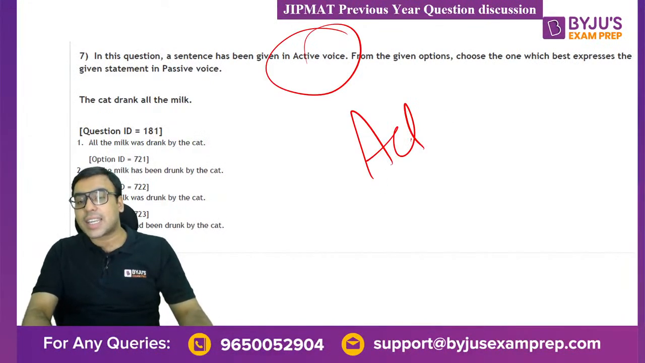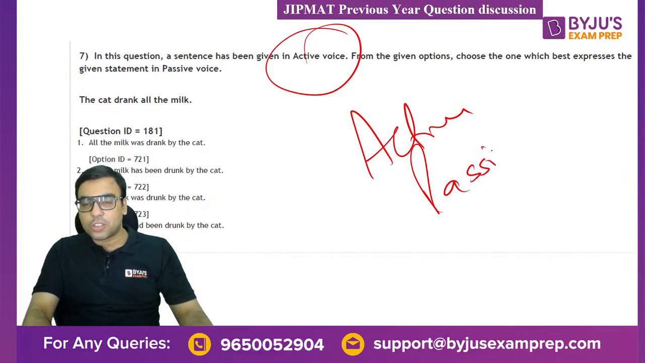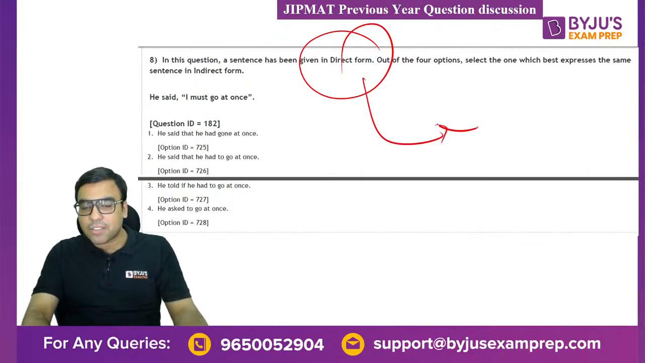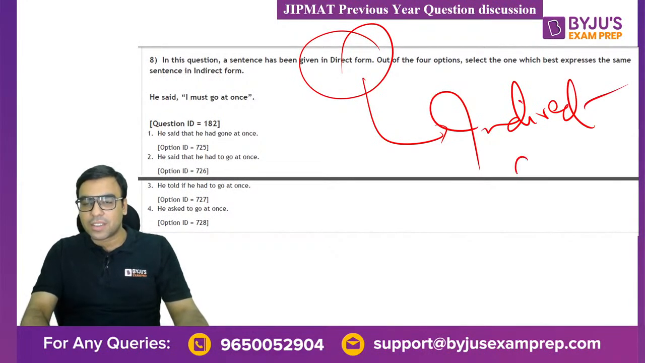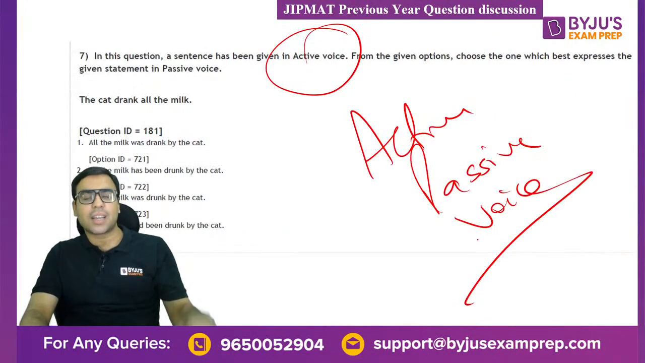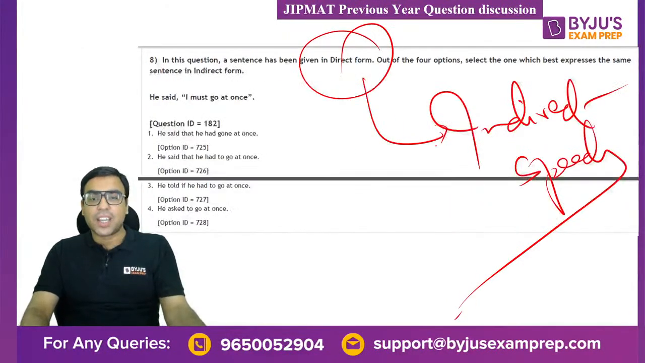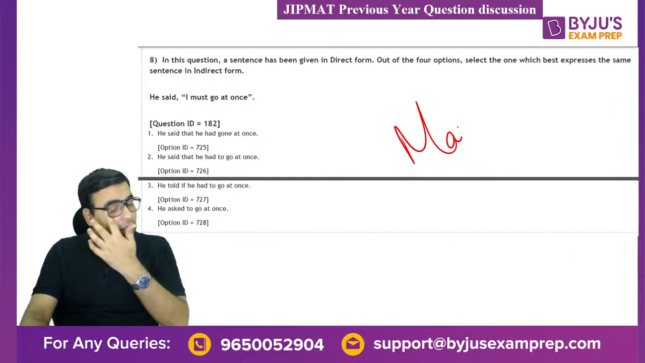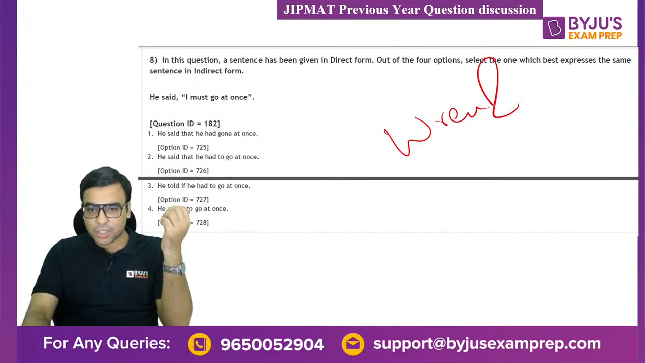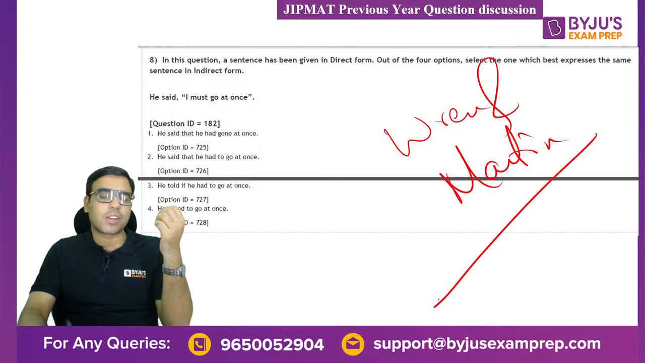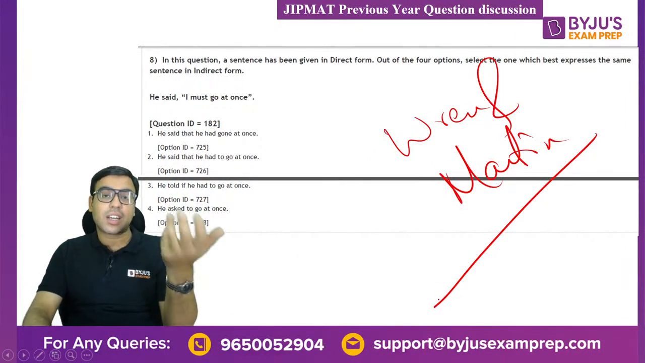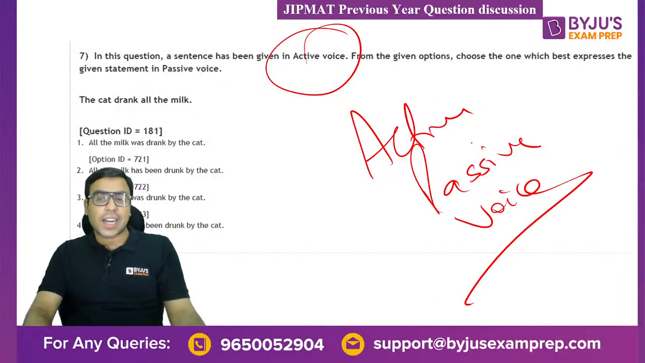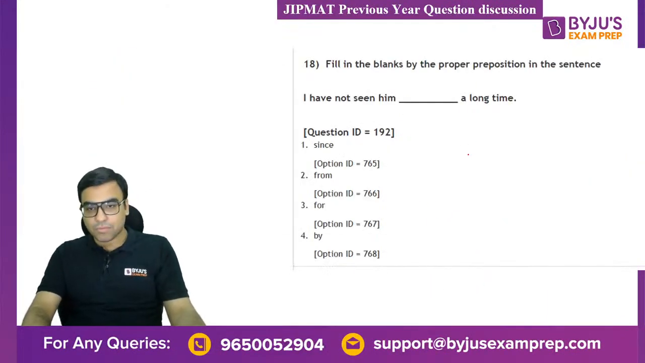Yes, they are asking about active voice and passive voice. So you should know how to convert active voice to passive voice, and how to convert direct to indirect speech. They're asking about active to passive voice and direct indirect speech. And if you are weak in this, then I would suggest that Wren and Martin is a good English grammar book. You can go for this. In this book, you will get to know how to convert direct to indirect speech and vice versa, and how to convert active to passive voice and vice versa, right?